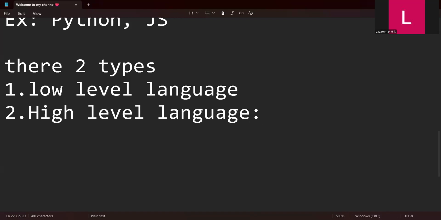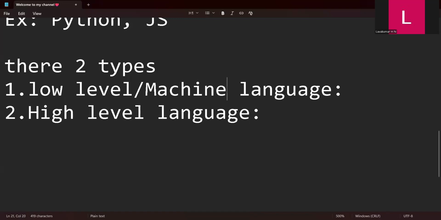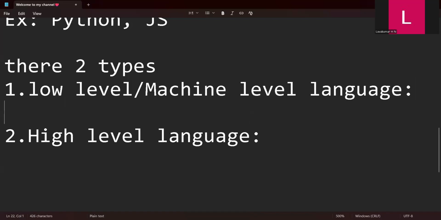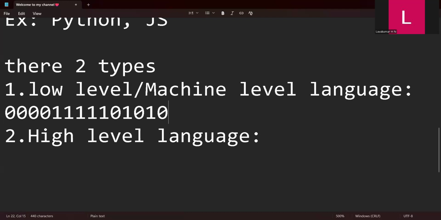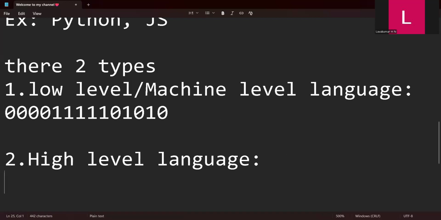A simple definition: low level language is machine level language. What do you mean by this? It can only be understood by the computer. You can't understand this machine code; it will be all zeros and ones. No other things, so you can't understand whatever it is. But high level language can be understood by humans. You can easily understand these high level languages.